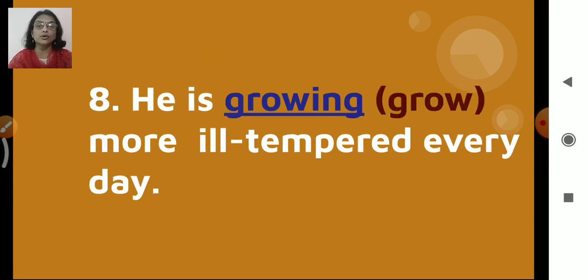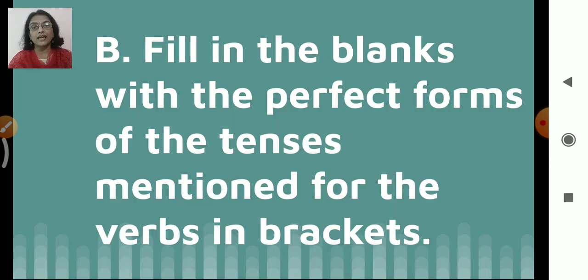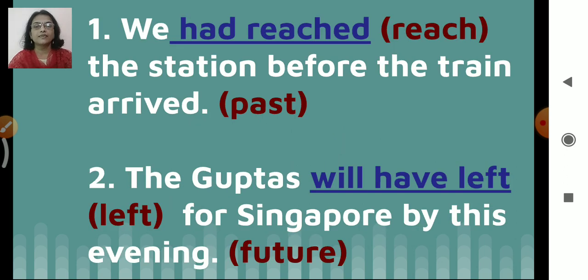He is growing more ill-tempered every day. Going on. Is growing, right? So what it is? It is present continuous tense. He is growing more ill-tempered every day. Followed till here? Okay, now let's move ahead to our next exercise. Now fill in the blanks with the perfect forms of the tenses mentioned for the verbs in brackets. Now which form we are going to use? Perfect forms.